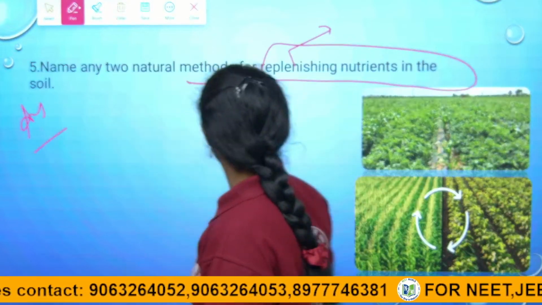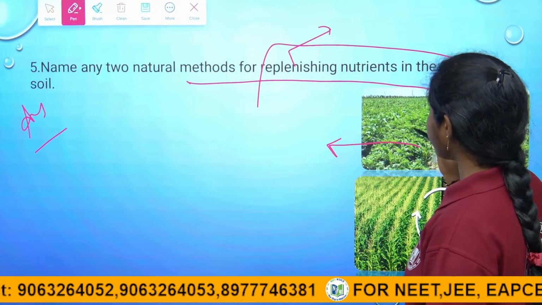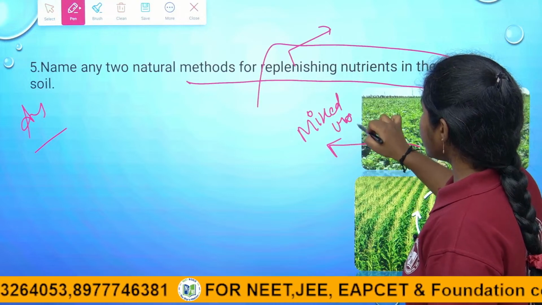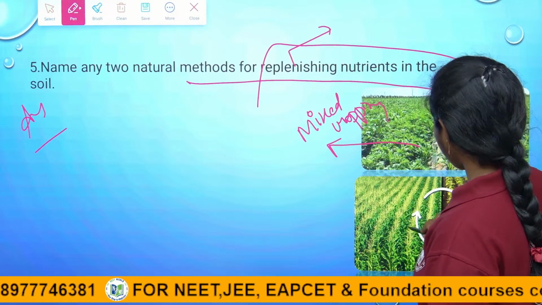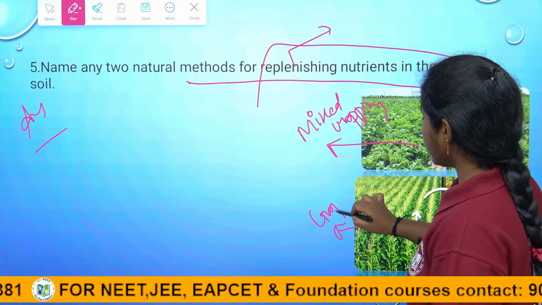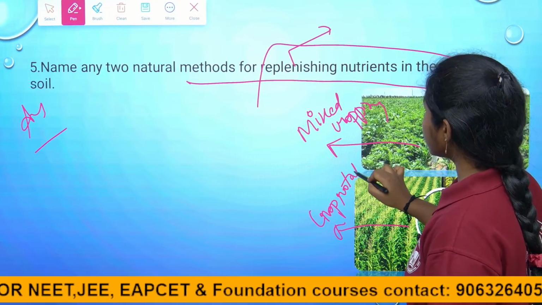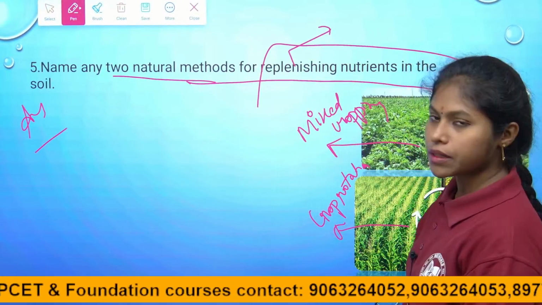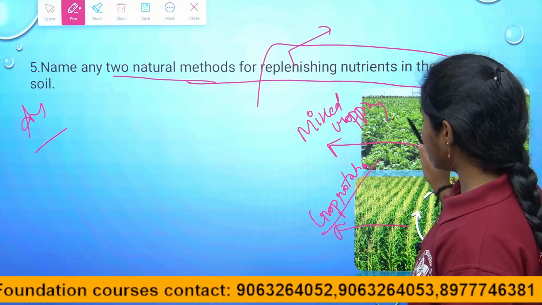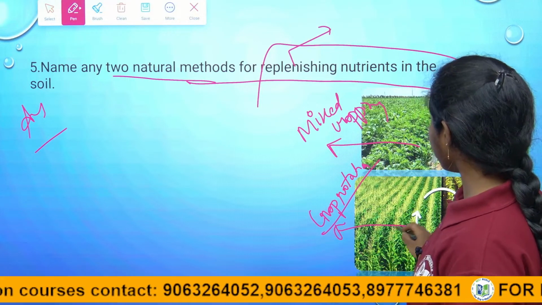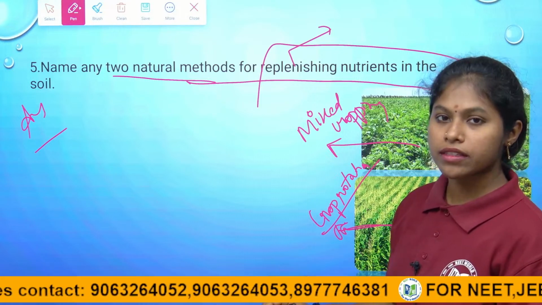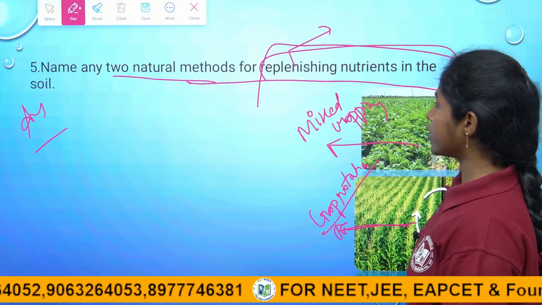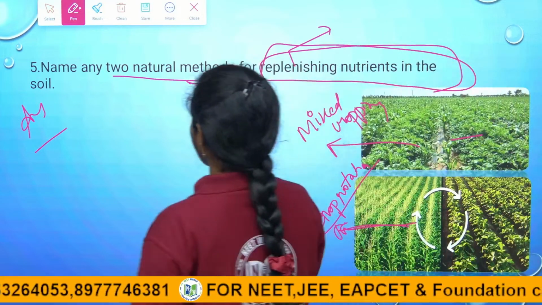One is mixed cropping. Here we cannot define which crop it is. It is mixed cropping, and crop rotation. They asked only for two natural methods, so it is enough to write these two. Another method is the intermixing method, which we also know about. This is mixed cropping, this is crop rotation. These are the two natural methods widely used by farmers for replenishing nutrients in the soil. So the first one is mixed cropping.